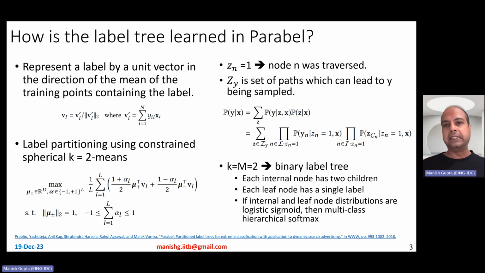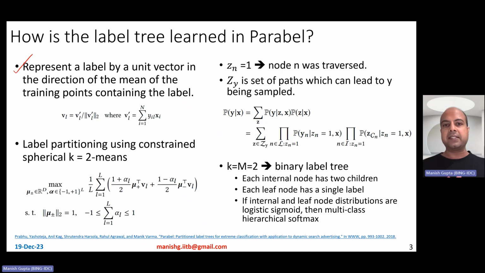So how is this label tree learned in Parabel? To learn a label tree, the first step is to learn a good label representation. A label is represented by a unit vector in the direction of the mean of the training points containing the label.